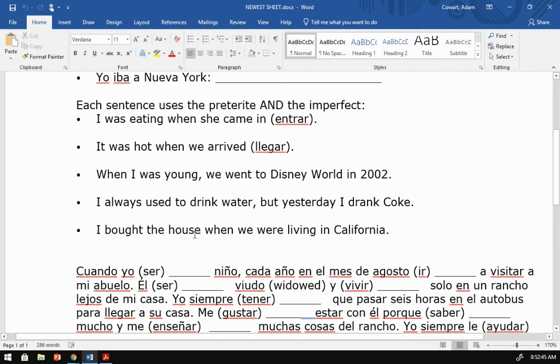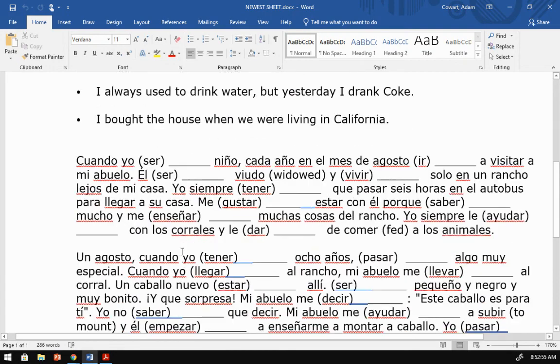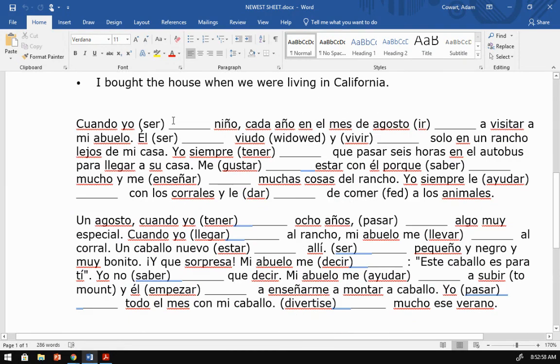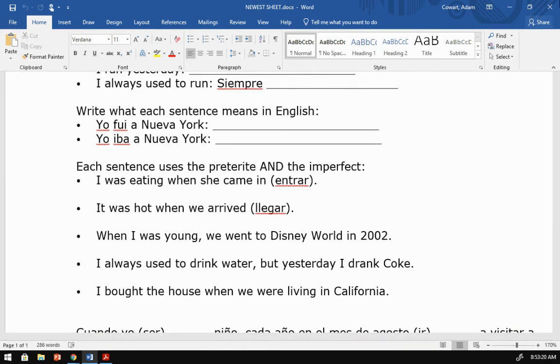Now, we don't have long to go over all of this, so I want to emphasize once again, look for sudden one-time actions. She came in, we arrived. And down here, where you fill in the story, you have to choose between preterite and imperfect. For example, this is cuando yo era niño, back when I was a kid. So you have to look at each one and figure out, is this something sudden that happened? Or was this something maybe describing or in the background? So again, you got today and tomorrow to do this. See how you do.